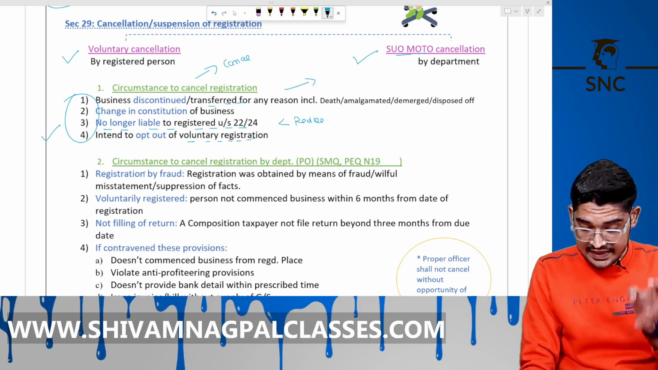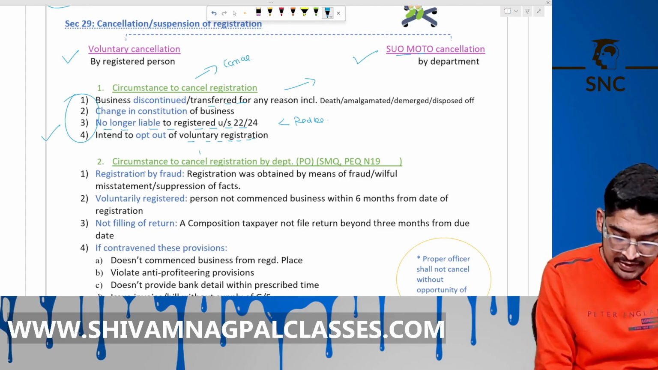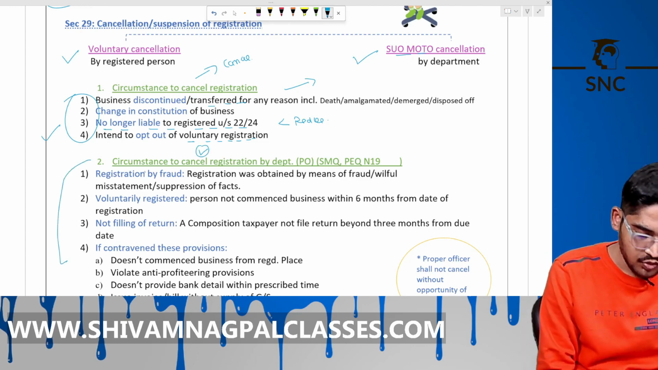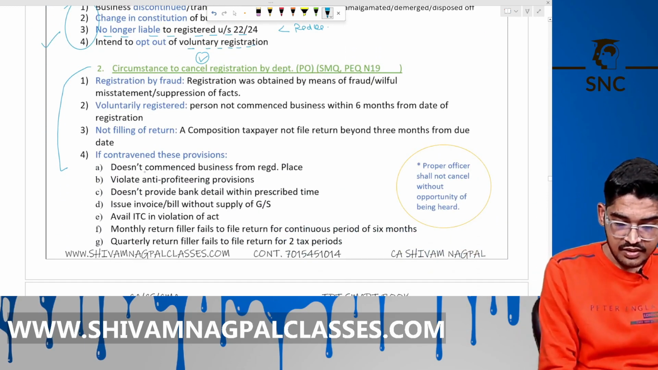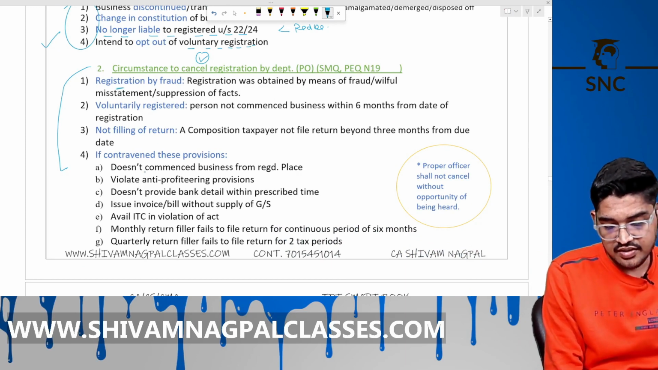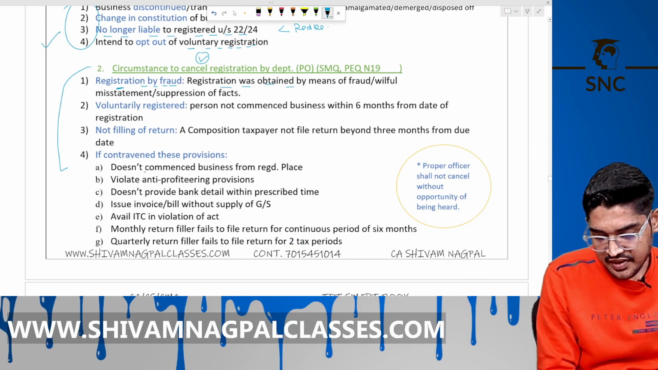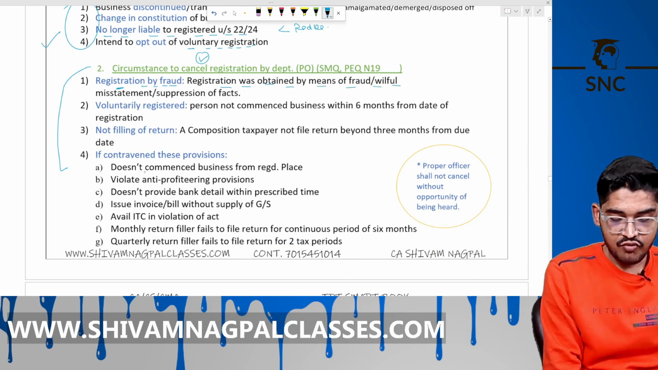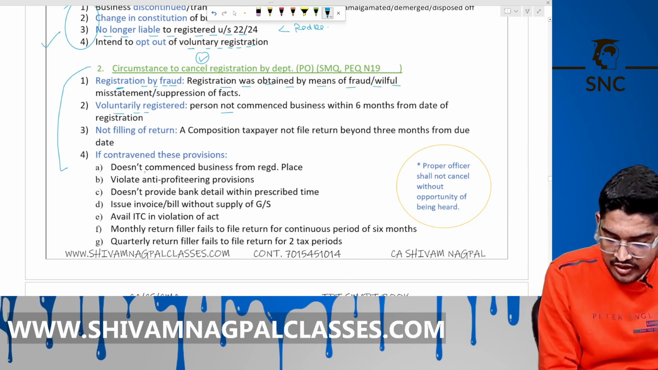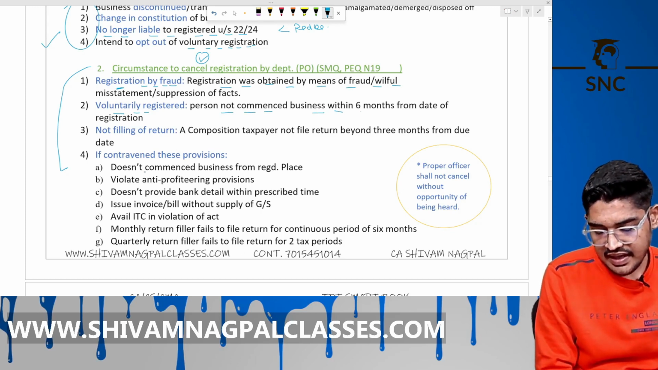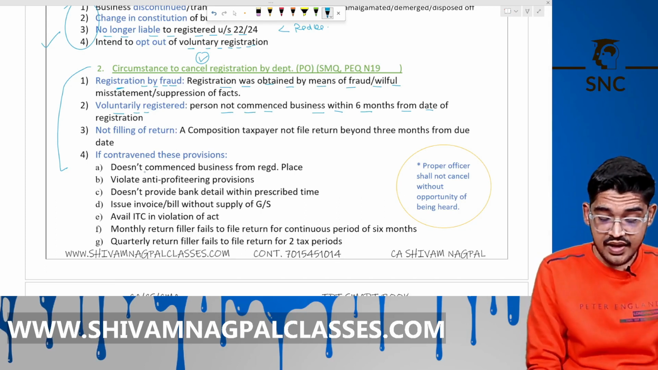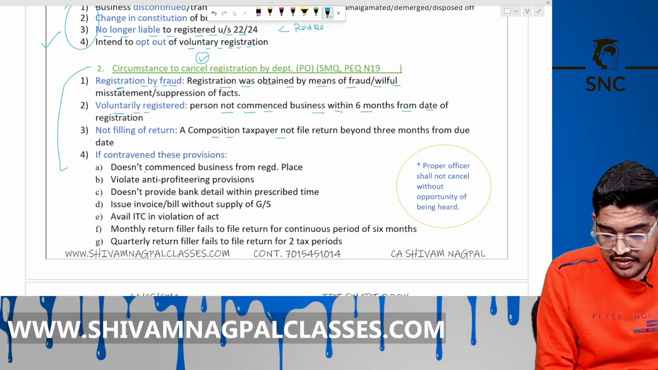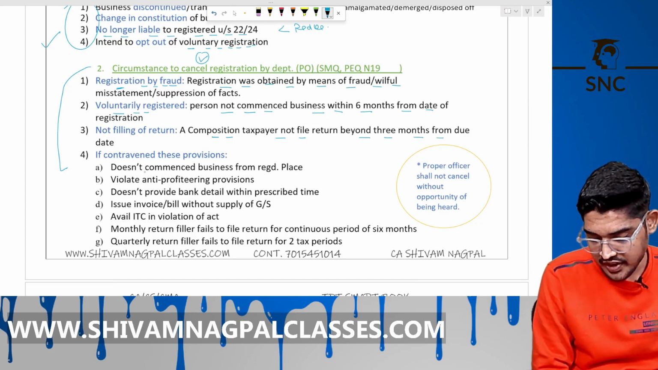Circumstances to cancel the registration by the department. So the department cancels your registration in these cases. Okay. So your registration is cancelled by fraud. If you have taken it by fraud, then the department can cancel it. If a voluntary registered person has not commenced the business within 6 months, then the department can cancel it. If a composition taxpayer has not filed the return beyond 3 months from the due date.